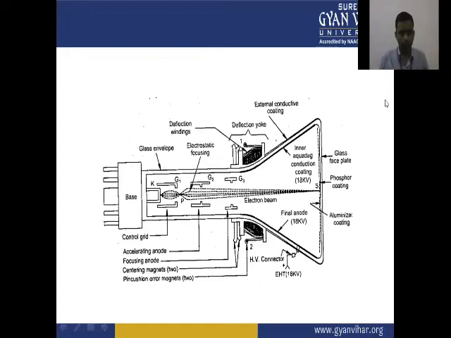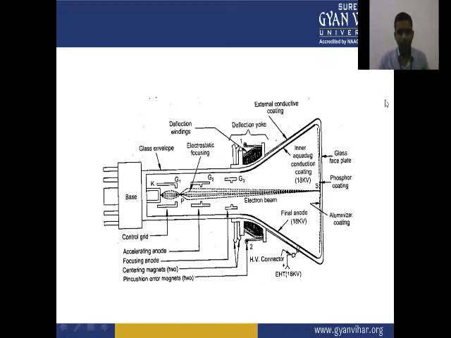We have G1, G2 and G3 as the control grid, accelerating anode and focusing anode respectively, centering magnets and error magnets.